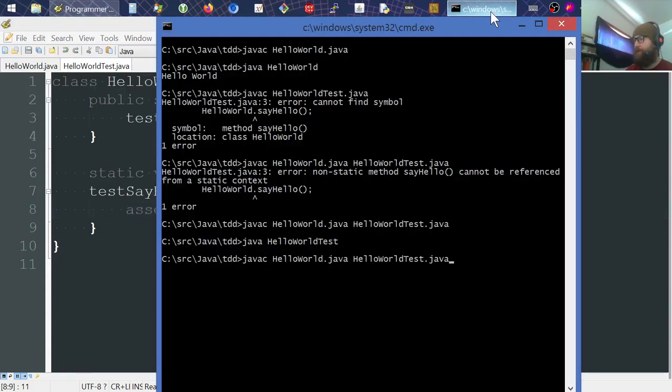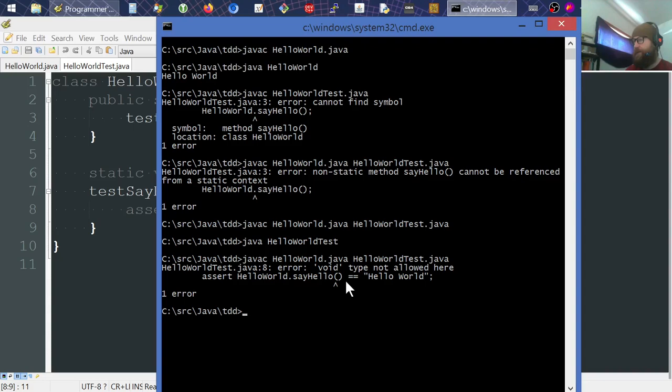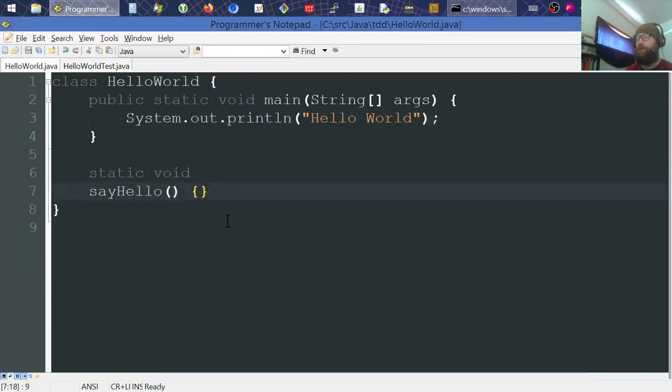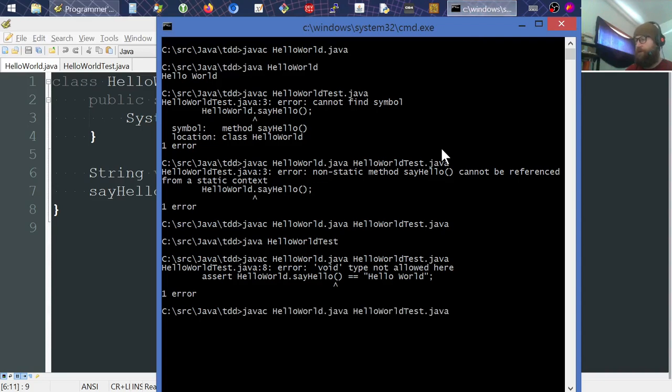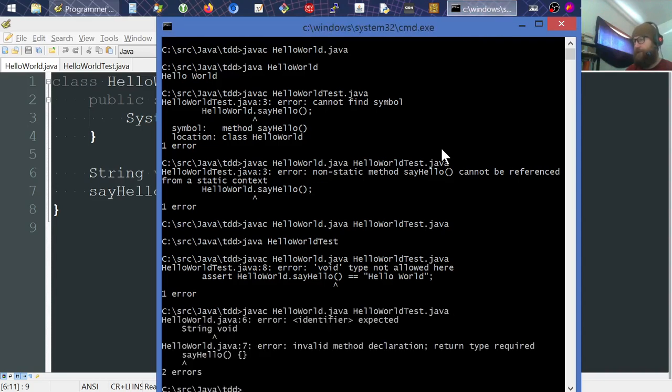So let's go back and compile. Okay, so it already determined that the type is not allowed here because say hello, I believe the void type, because it's comparing a no return value to a return value. So I'll jump over here, write just enough code to make it pass. So this is going to return a string. And it should complain about that as well, that I'm not even returning a string.